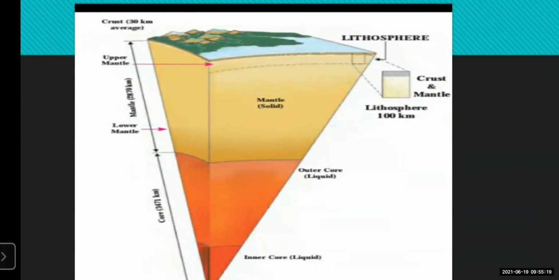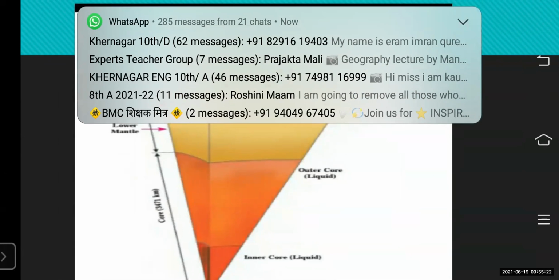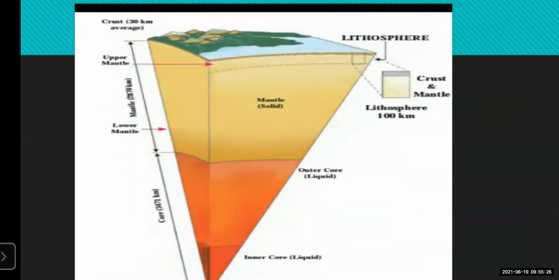The upper layer is more in liquid form, through the chamber of magma, and the magma comes out on the earth's surface during a volcanic eruption. Whatever is inside the mantle, we call magma. But when it comes out during the volcanic eruption, we call it lava.